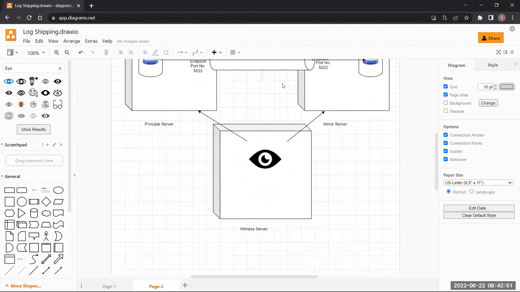Is it clear? Log shipping was also working like this, and mirroring is also working like this.